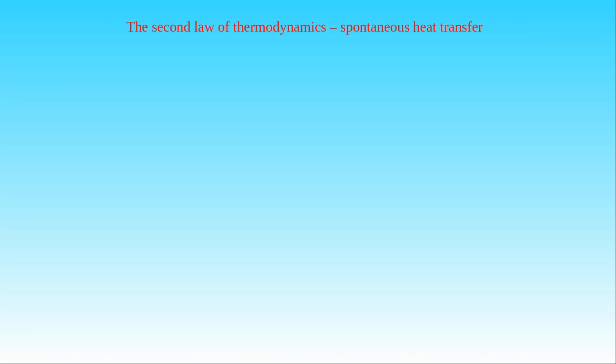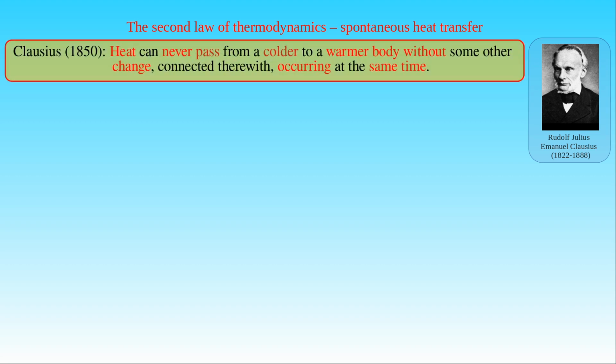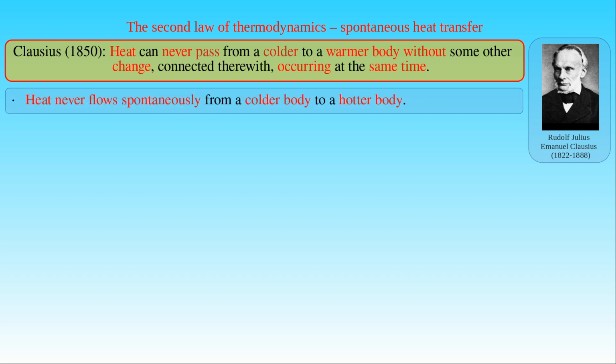Another formulation of the second law of thermodynamics was introduced by Rudolf Clausius in 1850. His statement is equivalent to the Kelvin-Planck statement and also provides a criterion related to the direction of processes in nature. The second law of thermodynamics formulated by Clausius states that heat can never pass from a colder to a warmer body without some change connected therewith, occurring at the same time. In other words, heat never flows spontaneously from a colder body to a hotter body.